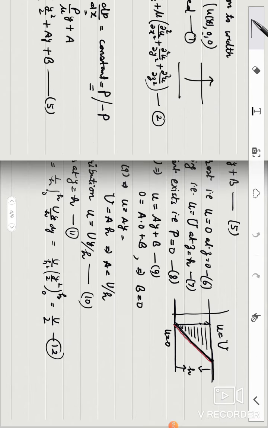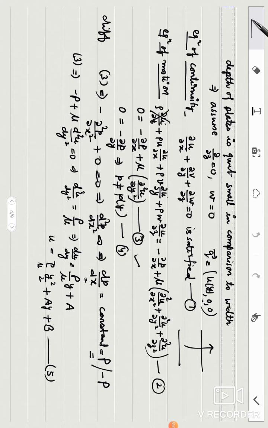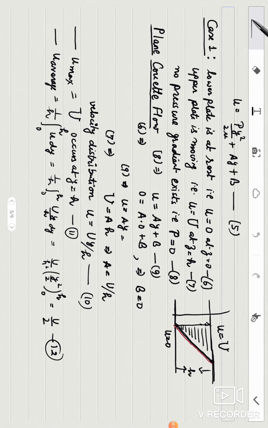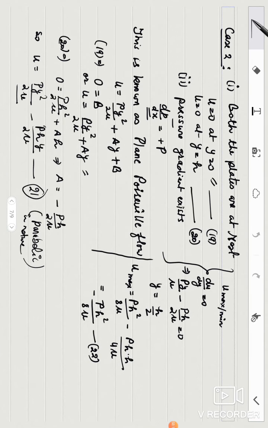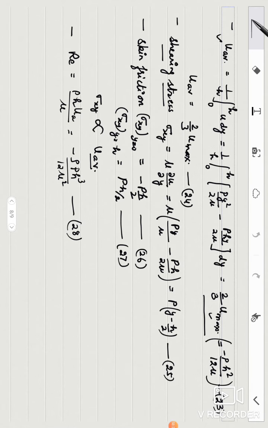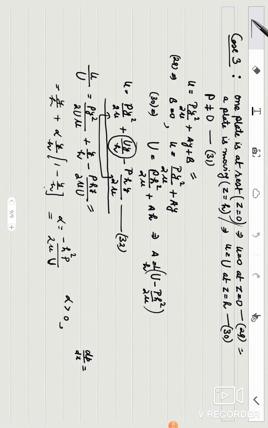I have assumed dp dx to be positive p. Yes, dp dx was positive p. So alpha will be greater than 0 if p is negative, and alpha is less than 0 if p is positive.